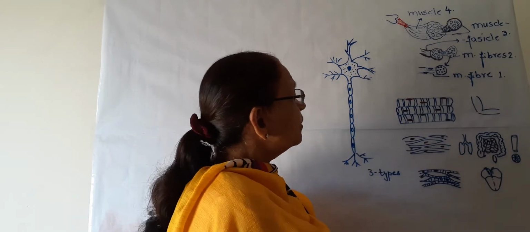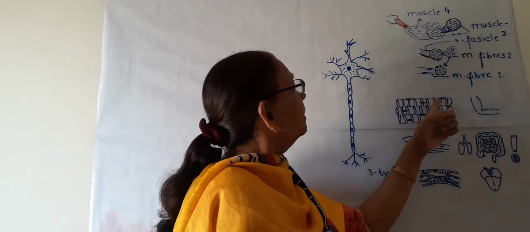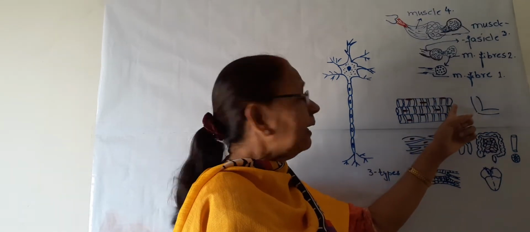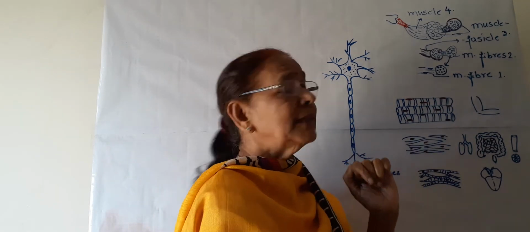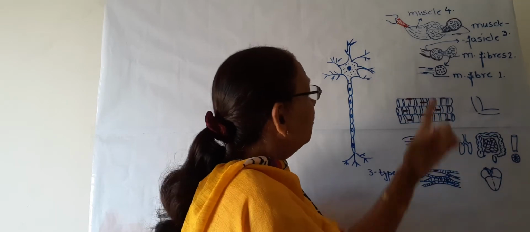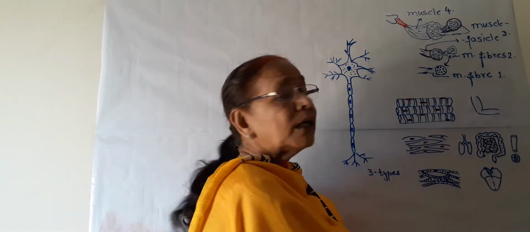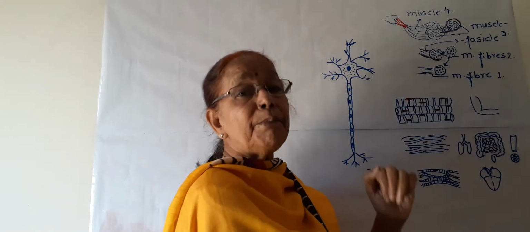The other features you can see: it is cylindrical, a long cell, and many nuclei are present in a single cell, so it is multinucleated. Then what are these lines? These are known as striations. Striations means bands.